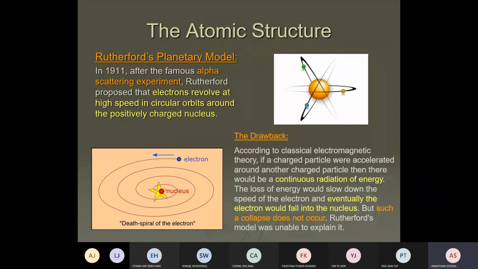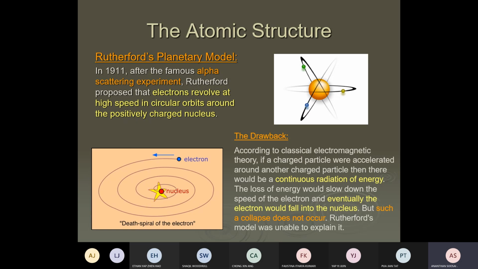The idea of de Broglie was used by Niels Bohr. You know who Niels Bohr is, right? Niels Bohr made some adjustments to the atomic structure. What is his contribution? He proved that the electron has a certain specific energy level.